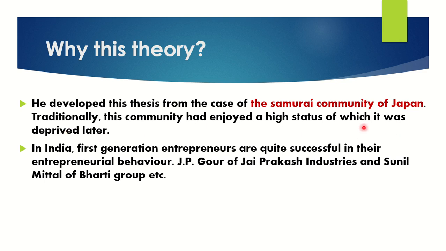It means they were deprived later, they were coming down, with poor performance. That is the reason: deprived in the sense of poor performance, they came down. Why did it happen? Because the innovative entrepreneur came out to beat the samurai community. Because of this, he developed this thesis, and after that he produced the theory of withdrawal of status.